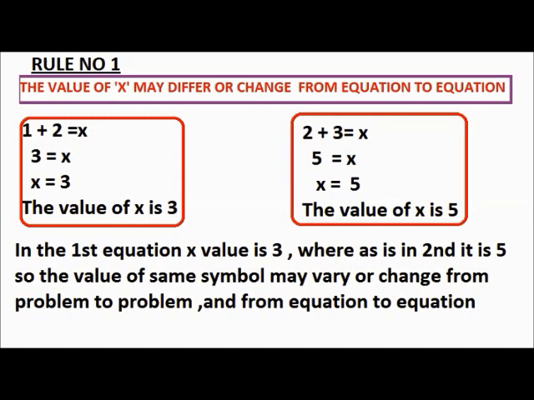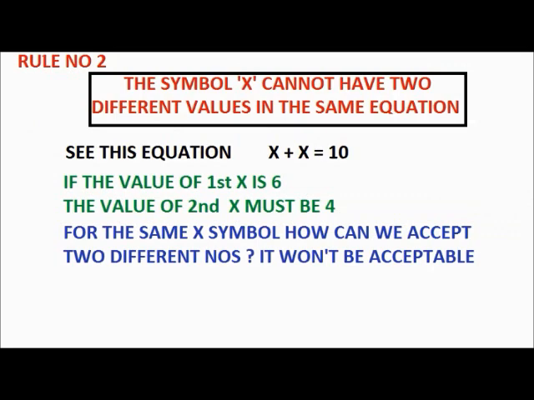So it shows the value of x may differ or change from equation to equation or from problem to problem. Now rule number 2: the symbol x cannot have two different values in the same equation. Take this equation, x plus x is equal to 10. We have taken x as a symbol for two unknown numbers. If the value of the first x is 6, the value of the second x must be 4. For the same symbol x, how can we accept different numbers? It won't be acceptable. So the symbol x cannot have two different values in the same equation.